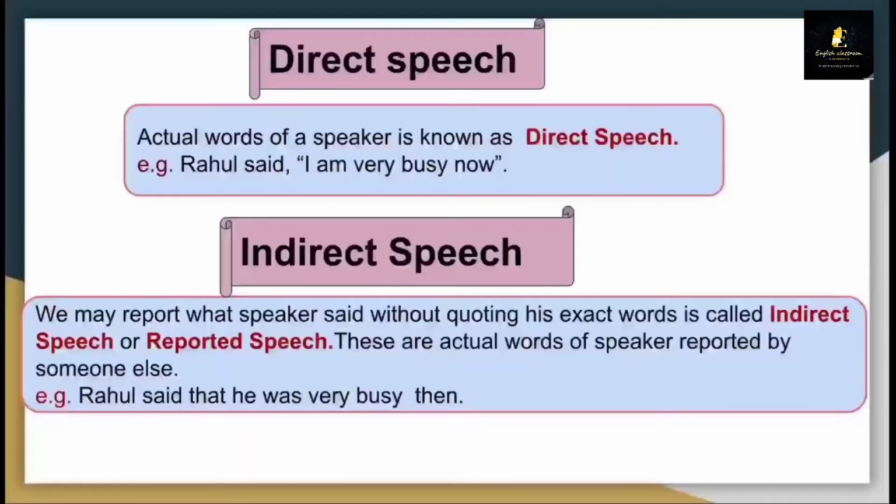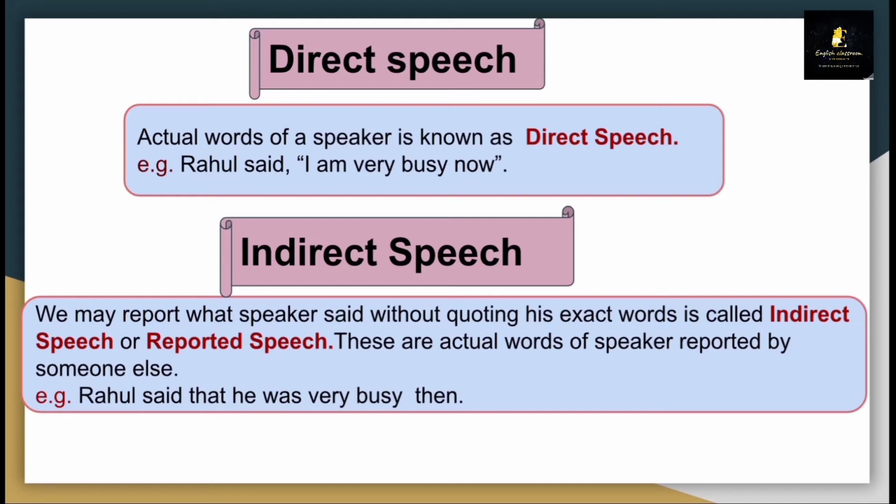What is direct speech? The actual words of the speaker are known as direct speech. For example, Rahul said, "I am very busy now." These are the actual words of Rahul, and so this sentence is in direct speech.